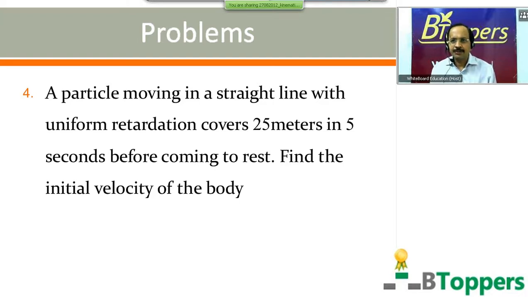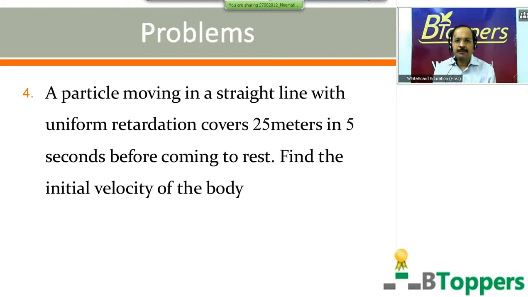So look at the problems. Earlier I have discussed 3 problems based on the average speed and average velocity. So this is the first problem in accelerated motion. From the beginning, it's question number 4. I have numbered the problems right from the beginning of the topic. Look at the problem on the screen.